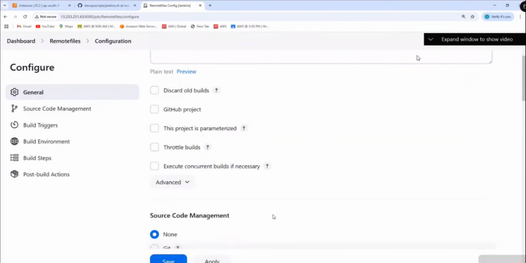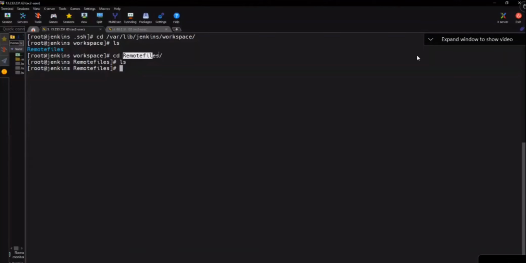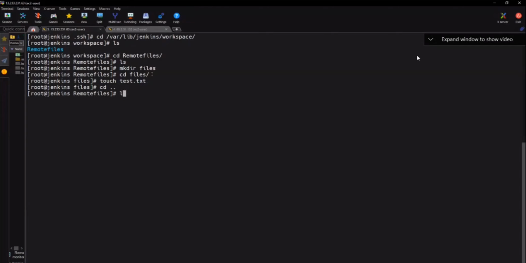So now if you come down, here it says what? Source files. So where are your files now? Do you have any files? So we need to have files where, in which server? Jenkins server. So go to Jenkins server. In your remote files here, we'll create some directory. Let's create a directory called mkdir files. Go inside the files and then touch test.txt. Okay, whichever you like. So now if I go back, I have mine here. Whatever the files I have inside this directory, all this entire directory needs to move to another remote server.